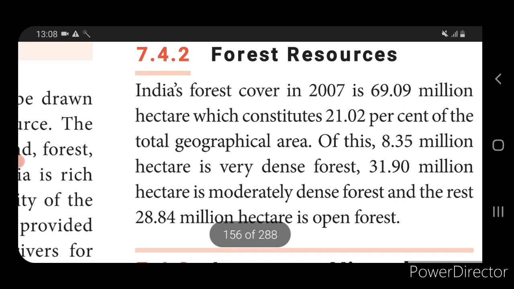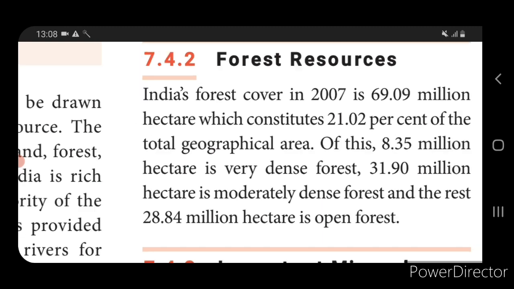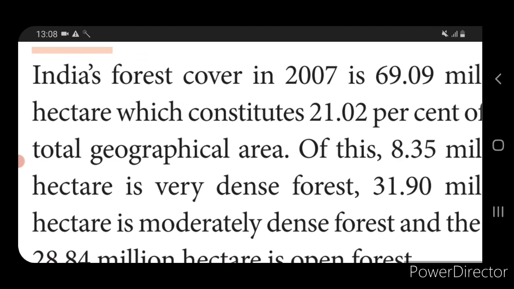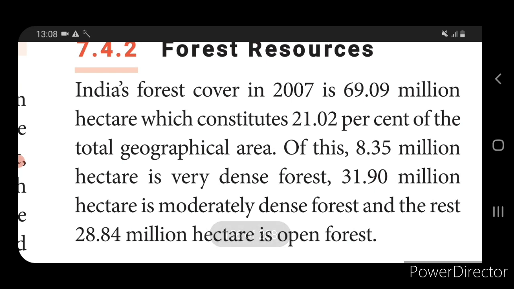So next, 8.35 million hectares is very dense forest and 31.90 million hectares is moderately dense forest, and the rest, 28.84 million hectares, is open forest. So in 2007 they measured the total forest area covered, 69.09 million hectares, which in percentage is 21%.